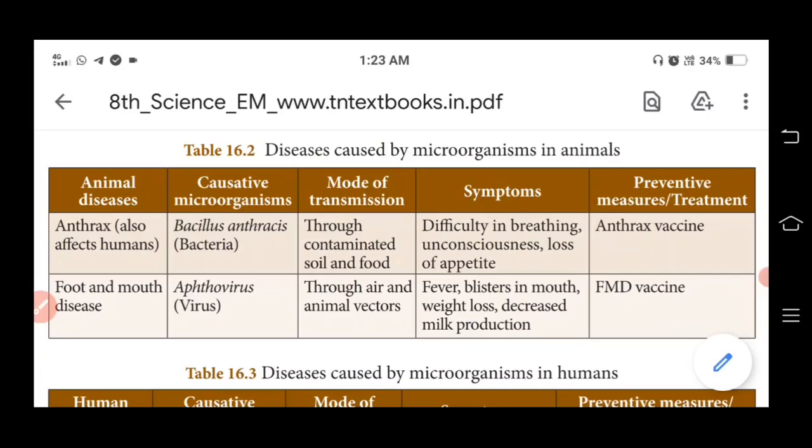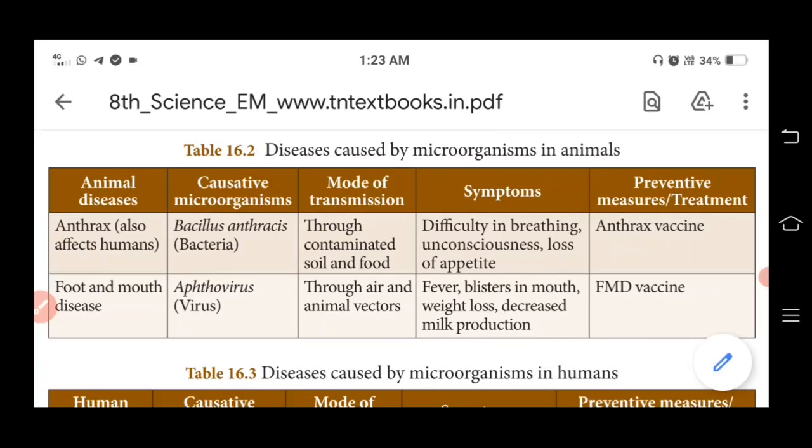So contaminated soil means polluted soil containing chemicals, and contaminated food means the presence of harmful chemicals and microorganisms in the food. The symptoms are difficulty in breathing, so you are not able to breathe easily, unconsciousness, and loss of appetite, which means reduced desire to eat.